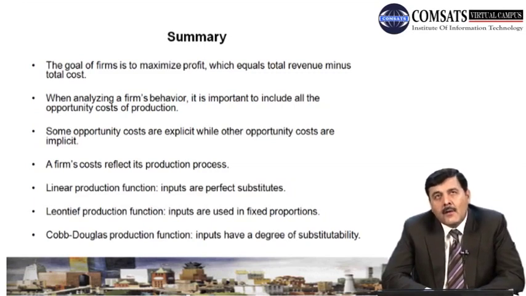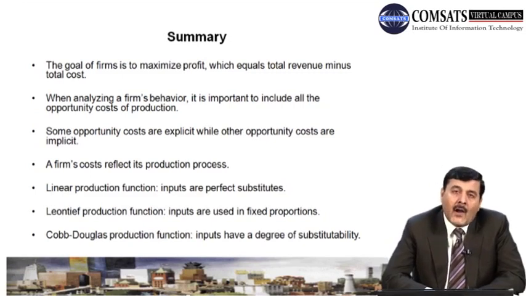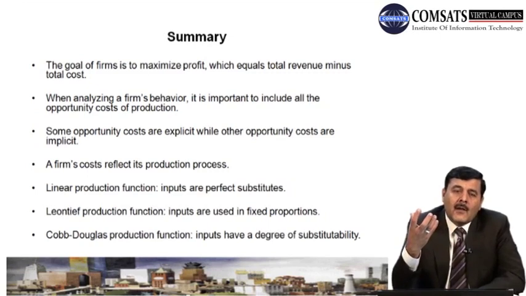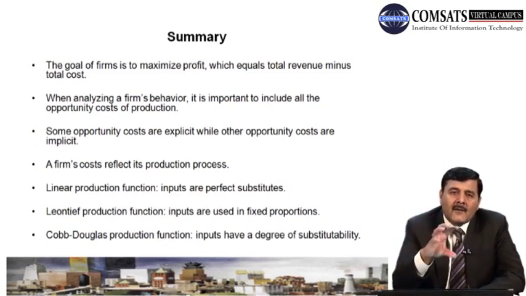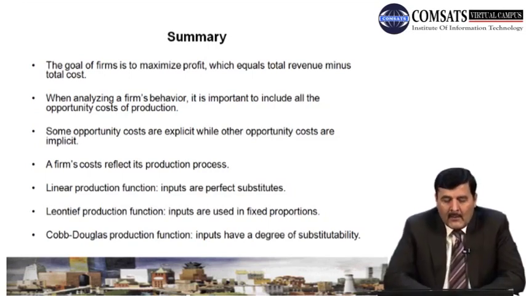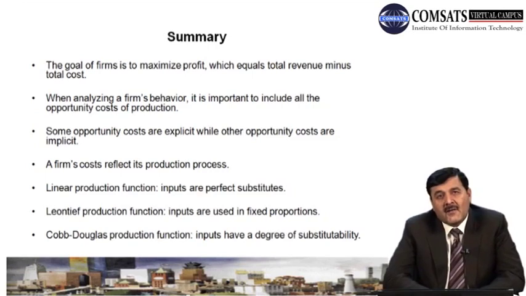And then we have talked about Leontief production function, and we said that in the Leontief production function the inputs are used in fixed proportion, right? So if the firm wants to produce a fixed unit of output, like suppose 100 units of output, they have to use capital and labor in fixed proportion, like 5 units of capital and 5 units of labor. And then the third production function जिसकी हमने बात की, that was the Cobb-Douglas production function.